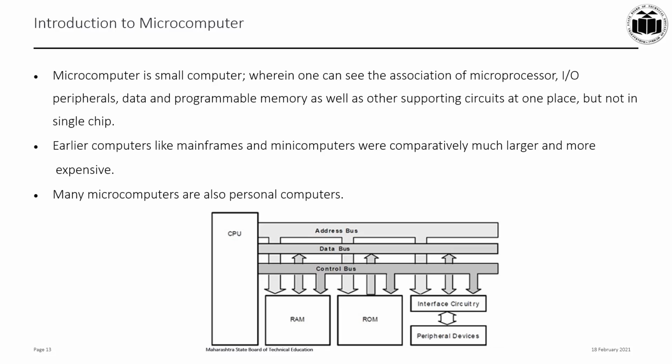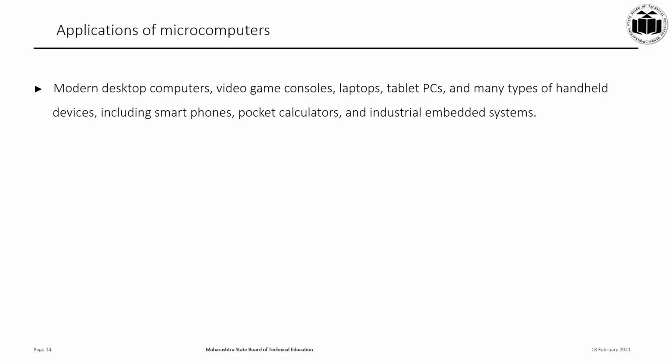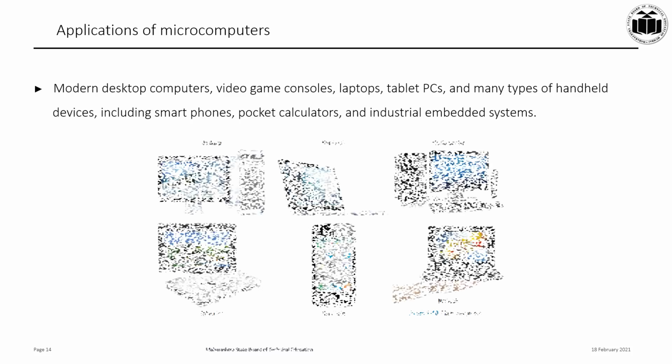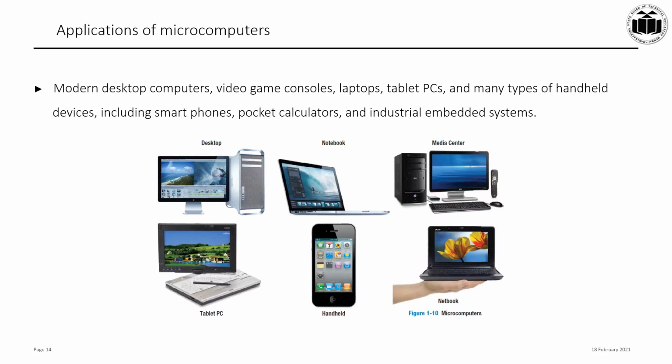You can see the block diagram of a microcomputer wherein the CPU, RAM, ROM, the different interfacing circuitries, the peripheral devices, all of these are onto a single chip and they are connected to the CPU with the help of the address bus, the data bus and the control bus. The main applications of the microcomputers are the modern desktop computers, the laptops, the tablet PCs and so on.